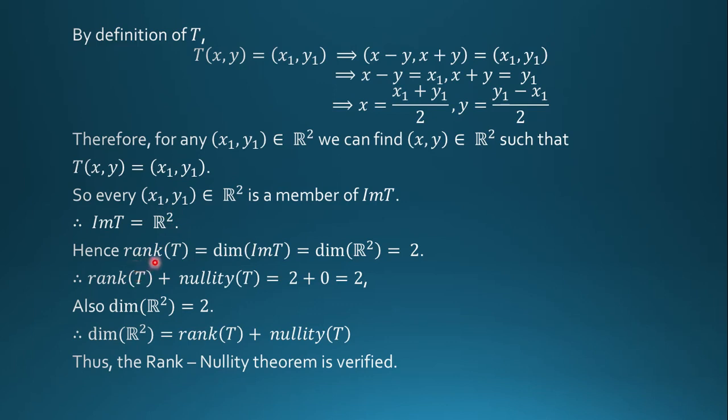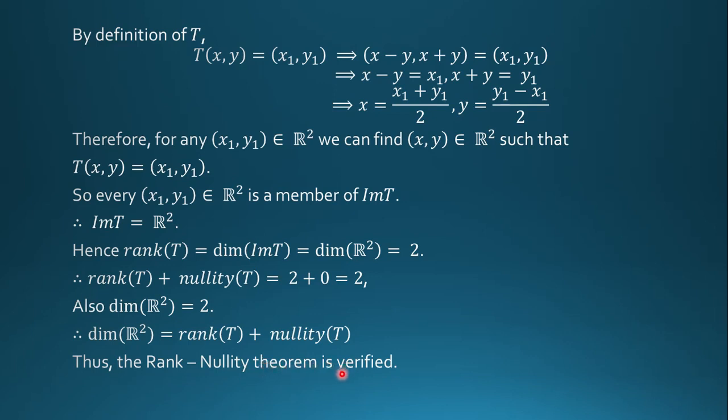Hence rank of T is equal to the dimension of the image of T, which is equal to the dimension of R2, which is equal to 2. So rank of T plus nullity of T is equal to 2 plus 0, which is equal to 2. So also the dimension of R2 is equal to 2. So the dimension of R2 is equal to rank of T plus nullity of T. Thus the rank nullity theorem is verified.